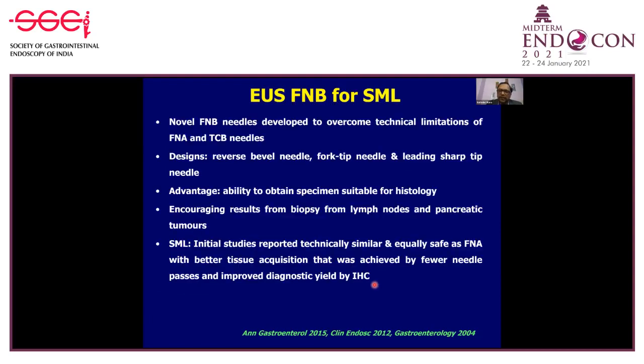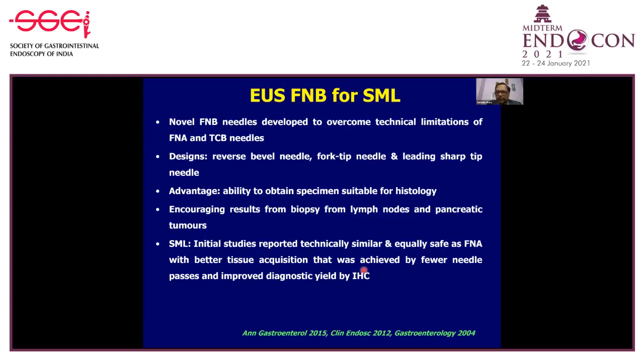Now, since there were limitations of EUS-FNA in the diagnostic yield, came the role of EUS-FNB. We know that these are novel FNB needles which have been developed to overcome the technical limitations of fine needle aspiration needles as well as the true cut biopsy needles which came in between. There have been various designs like reverse bevel needle, fork tip needle, and leading sharp tip needle. The advantage of these needles is that you have the ability to obtain a specimen suitable for histology, as you get a tissue core, and there have been very encouraging results from EUS-FNB done from lymph nodes and pancreatic tumors. What about submucosal lesions?